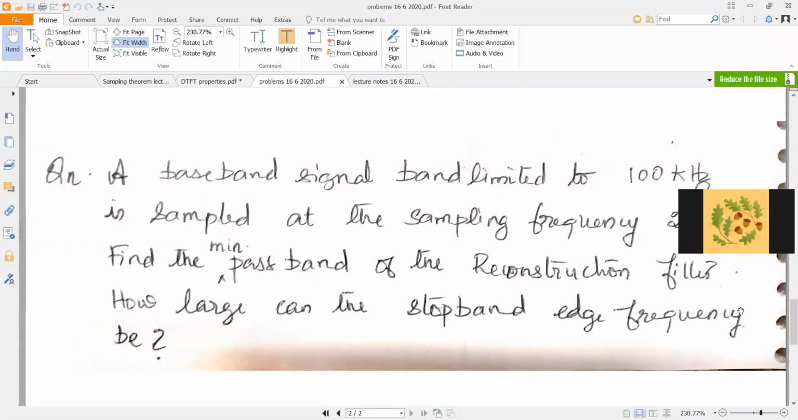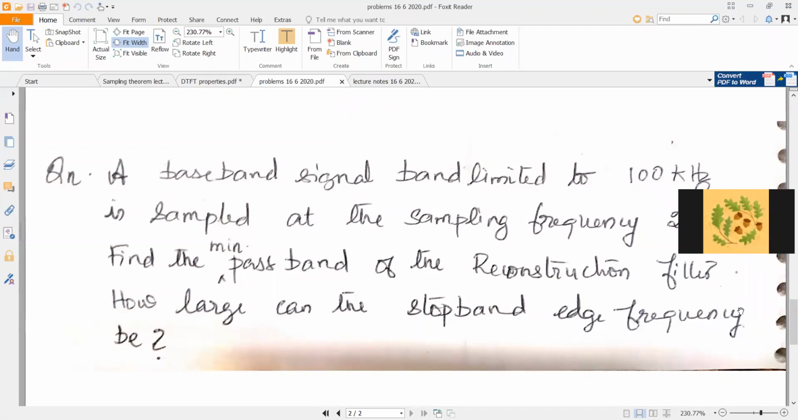That is very easy. What should be the minimum passband of the reconstruction filter? The reconstruction filter should pass all frequencies up to 100 kilohertz without any distortion. So the passband would be up to 100 kilohertz. That is very obvious. Is that clear? Minus 100 kilohertz to plus 100 kilohertz would be the passband of the ideal low pass filter.